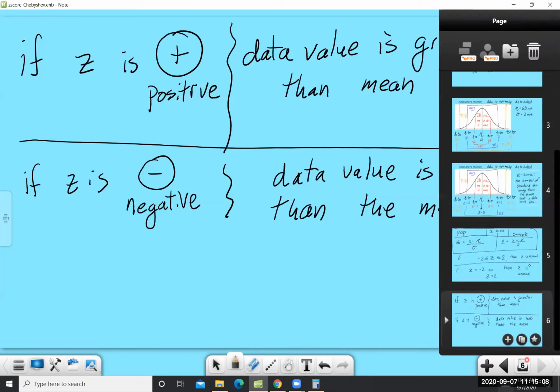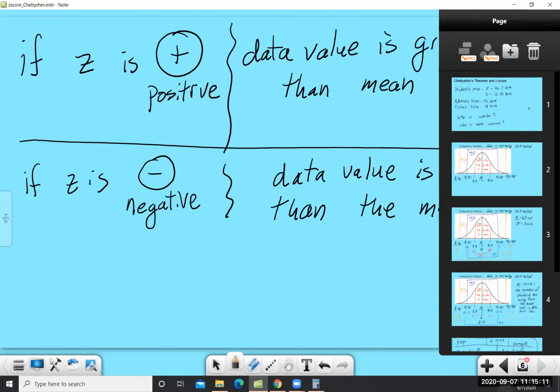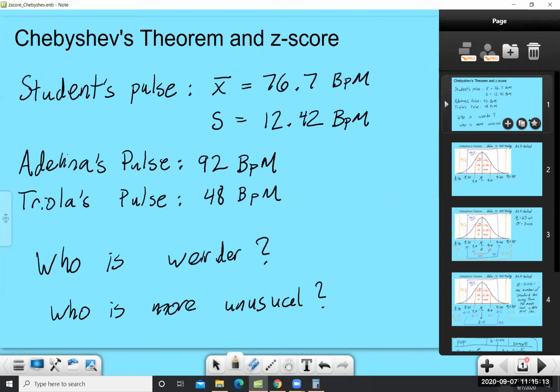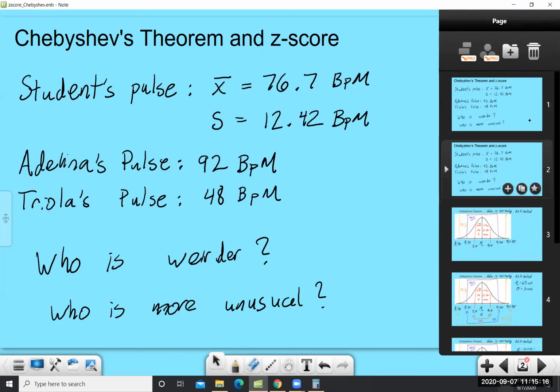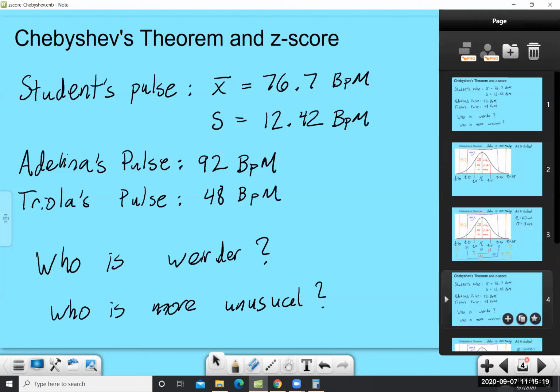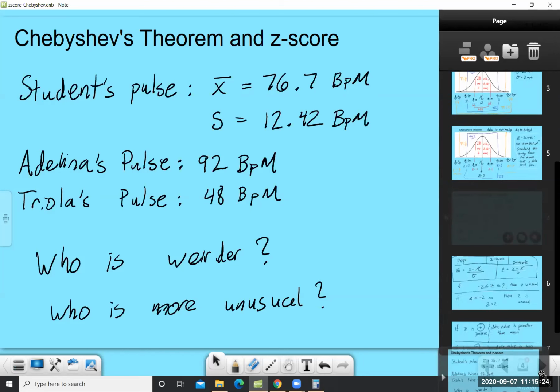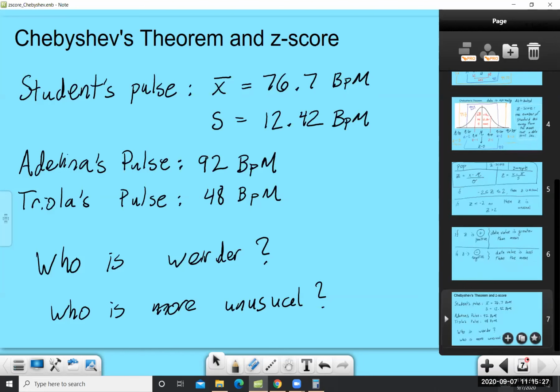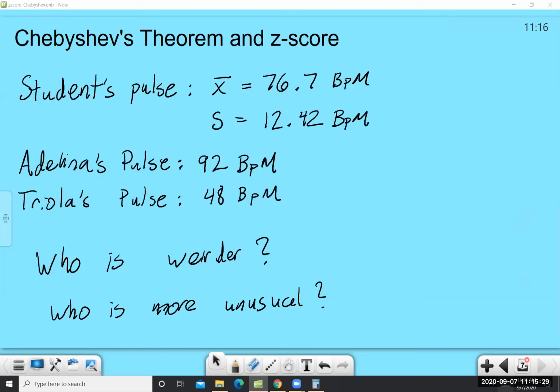Now, what we are going to do is finally finish out the original question. We are going to answer the question, who is more unusual, Adelina or Triola? And now that we know that z-scores between -2 and 2 are usual, we're also going to answer if I have a normal pulse and if Triola has a normal pulse. And I hate that term normal, because normal is the normal curve, the normal distribution. So we use the terms usual and unusual. All right, so let's get started.